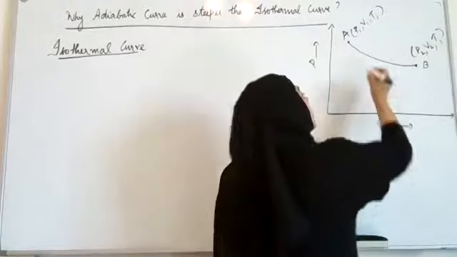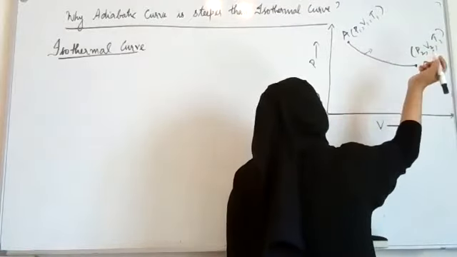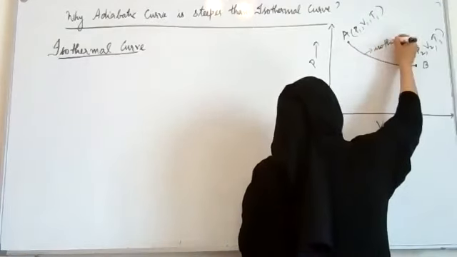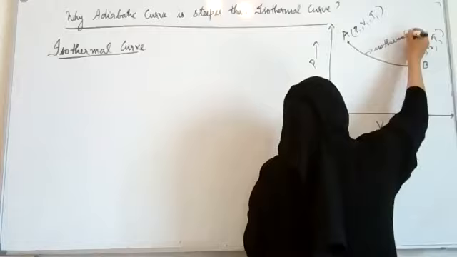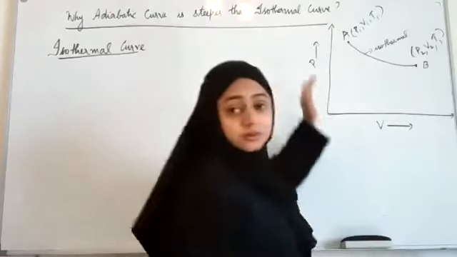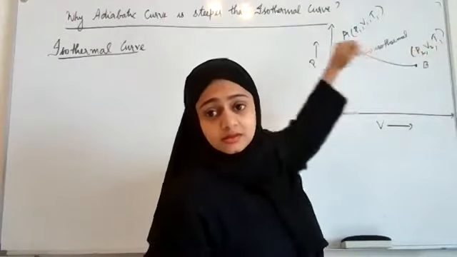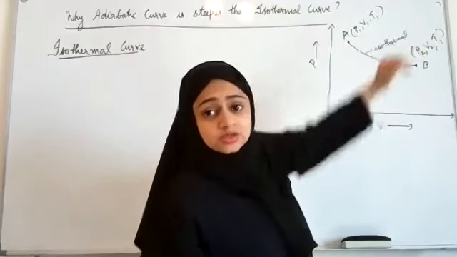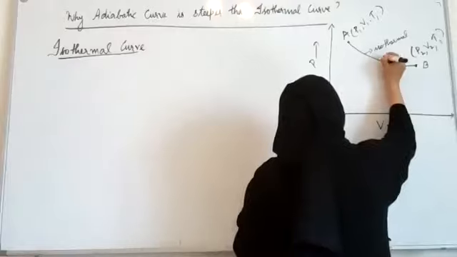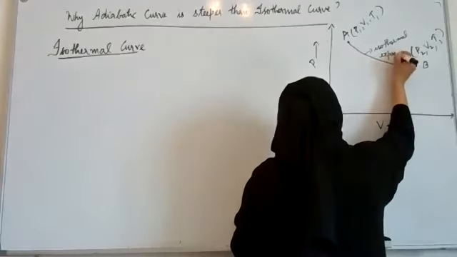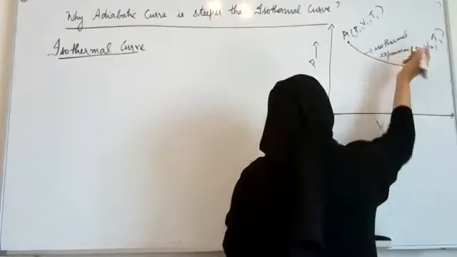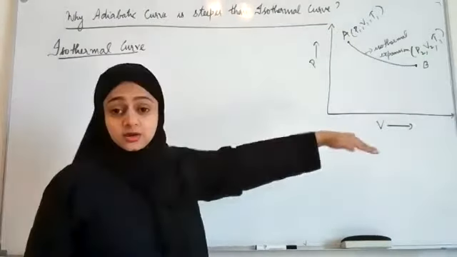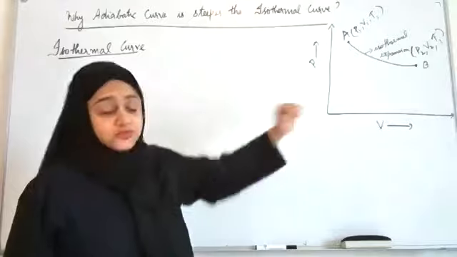So this is an isothermal expansion or compression. Volume is increasing, so this is expansion. So this is isothermal expansion. Okay, so let us consider what is the slope of the curve. What is the slope of the curve?